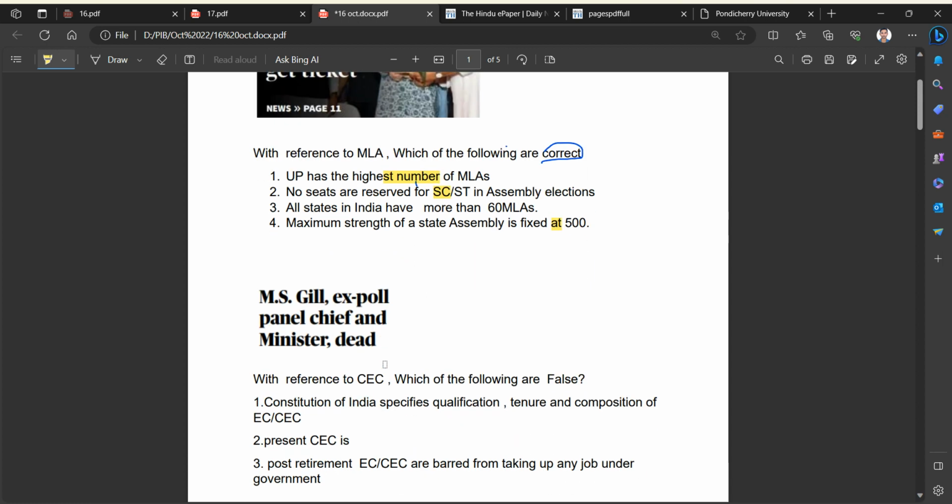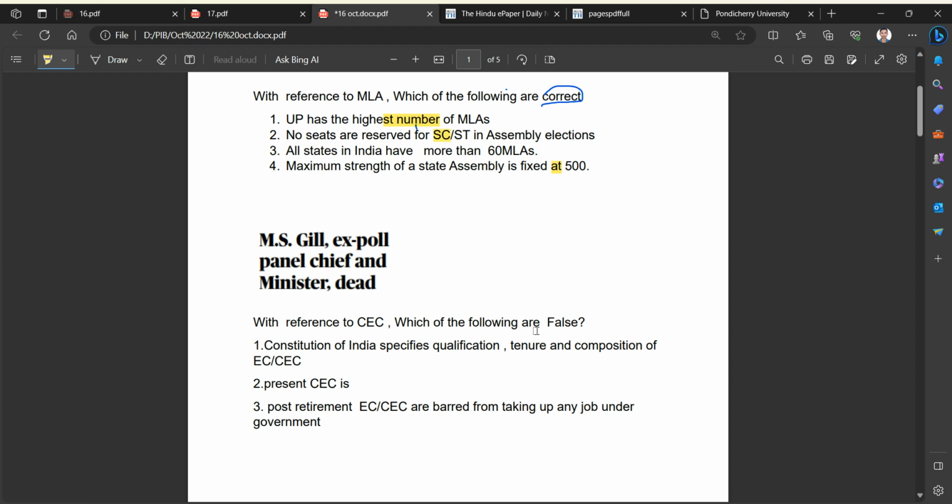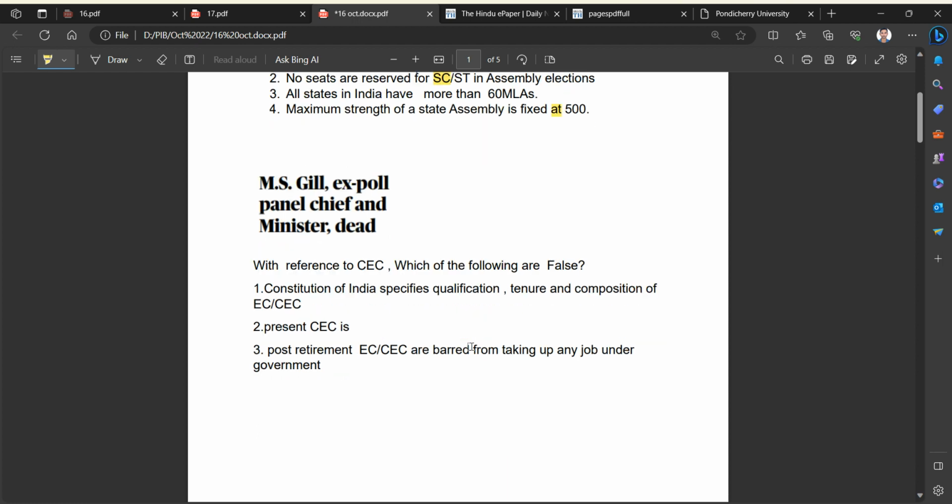Here we have another news item: MS Gill, ex-poll panel chief and minister, dead. With reference to the chief election commissioner, which of the following are false? The Constitution of India specifies the qualification, tenure, and composition of the election commission. The second statement, leave it, it's incomplete. The third statement: post-retirement, election commissioners or the chief election commissioner are barred from taking up any job under the government. Here the question is all about the false ones.